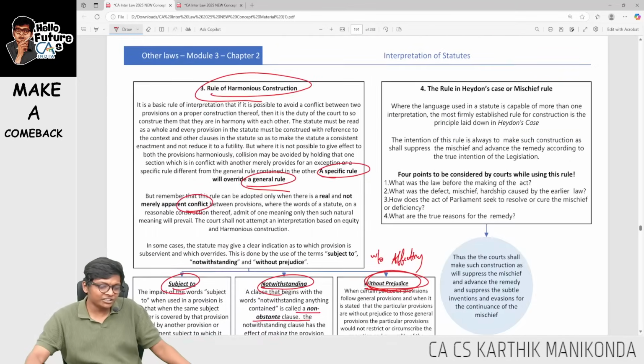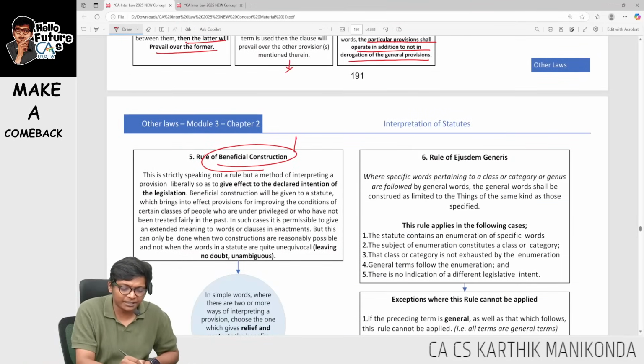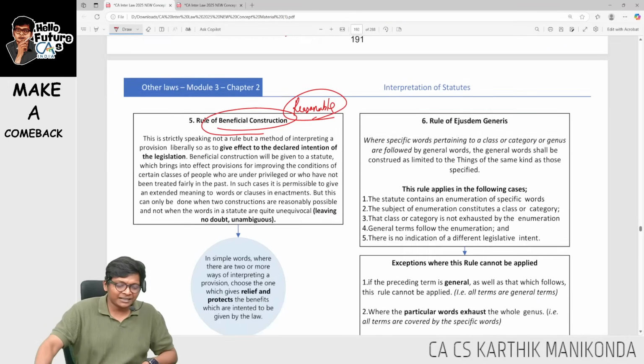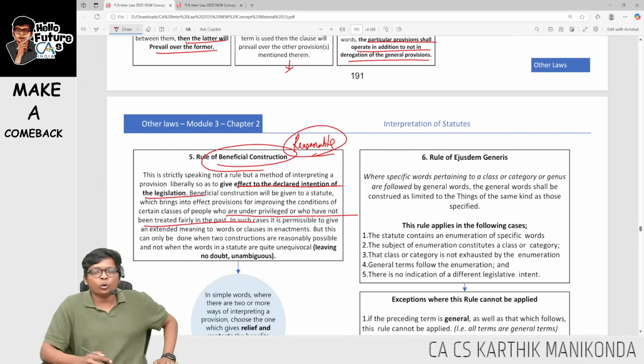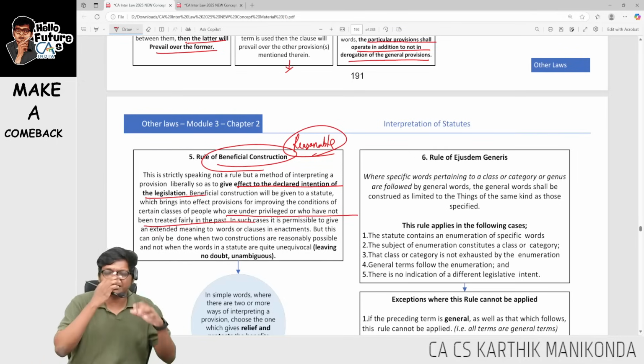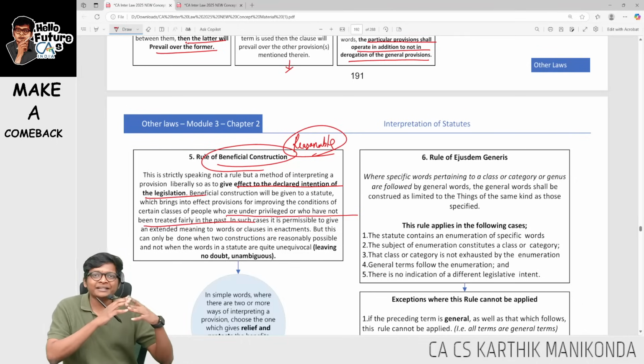What is beneficial construction? Beneficial construction means nothing but reasonable construction, but the reasonableness is done for the benefit of some section of society, to give it to some underprivileged people who have not been treated fairly in the past. For example, they say for farmers I have to give this much money, but they don't have a bank account.